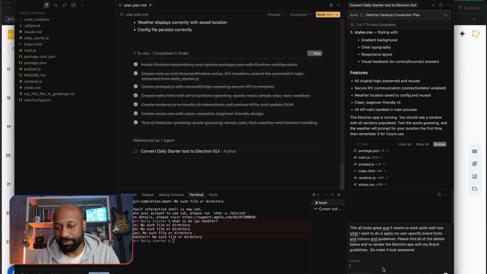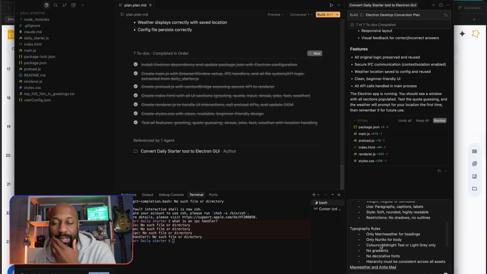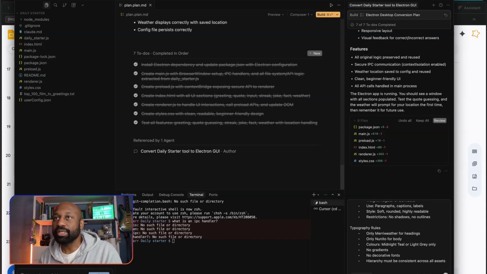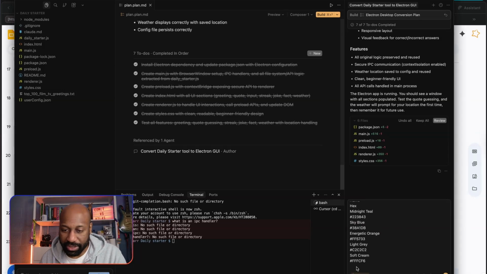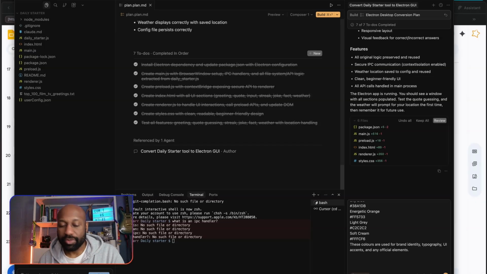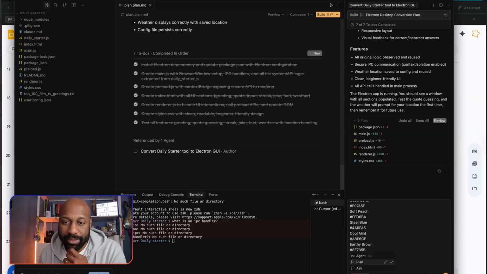So here are my brand fonts, Merriweather and Nunito. Merriweather for titles, Nunito for the body. Then I've got my primary brand colors. So I'm just copying the text across from another place. And then I've got some complementary colors as well. I don't think we'll need them, but let's throw them in here. Then, go ahead and plan it.